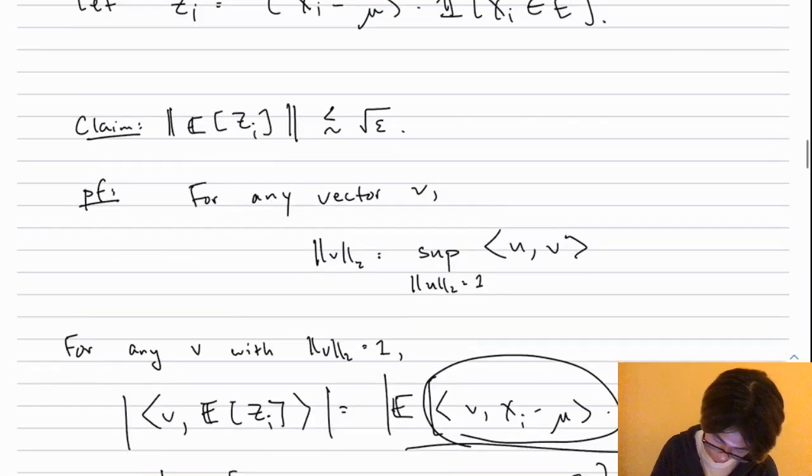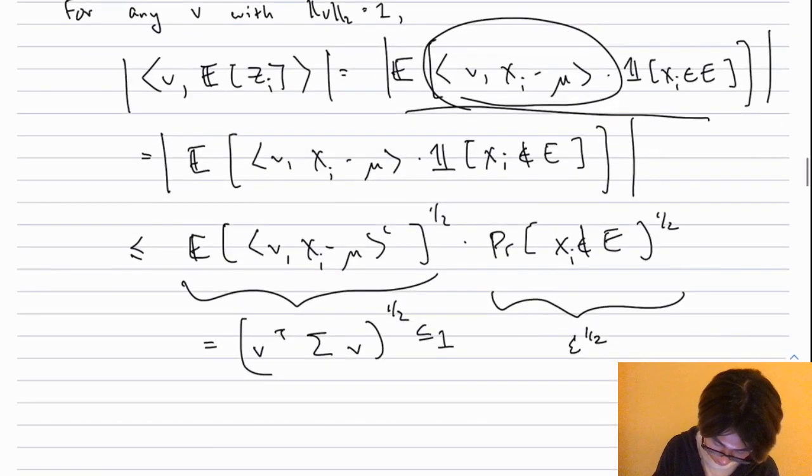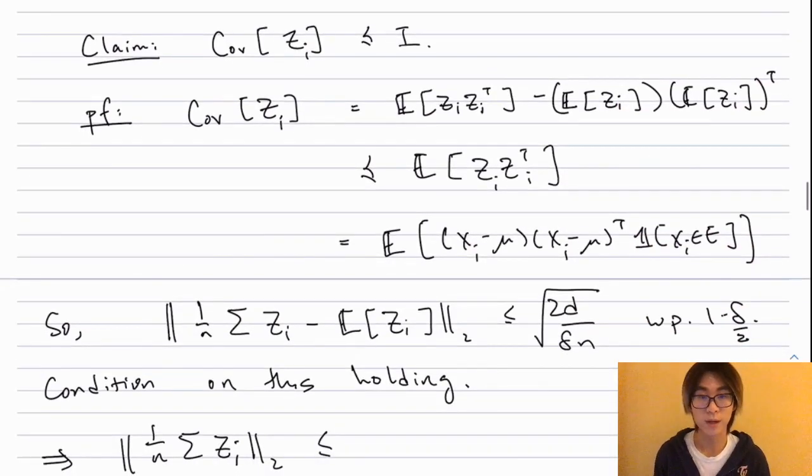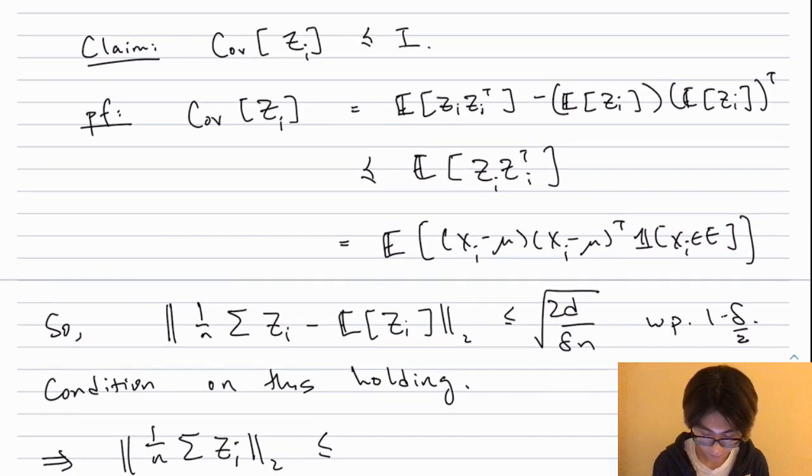Okay. So this proves that the expectation is quite small. Now let me claim that the covariance is also bounded. So the covariance of any random variable is the expectation of z_i z_i transpose minus the outer product of the mean of z_i with itself. But if I just want to upper bound it in spectral norm, in PSD ordering, I can just remove this term because I'm just subtracting a PSD rank 1 quantity.